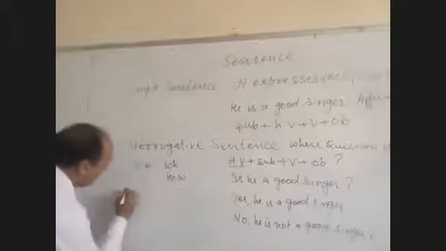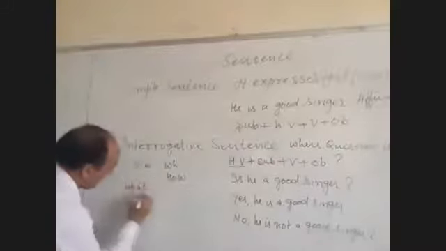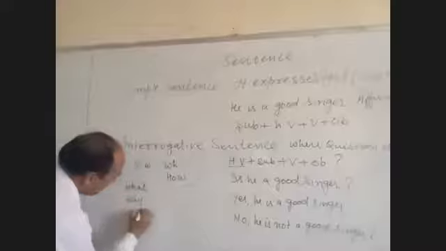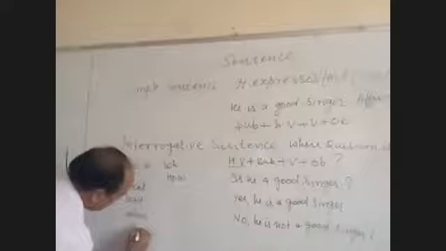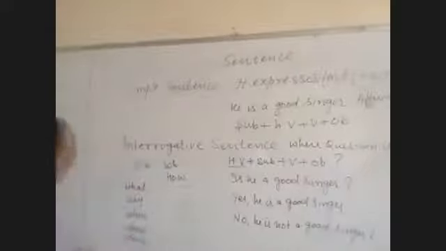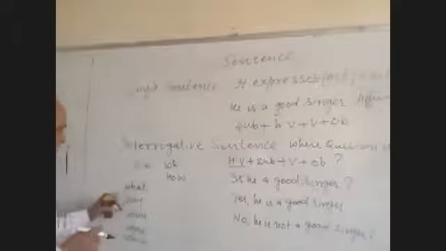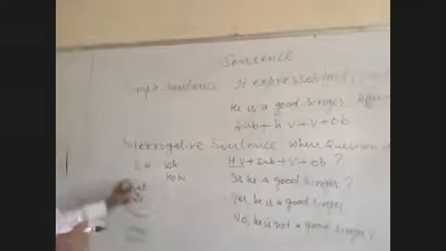For example, what, why, when, where, which, who. Who and how we will discuss separately. What, why, when, where, which are the question words which can be used for asking different questions. They are for a specific purpose.